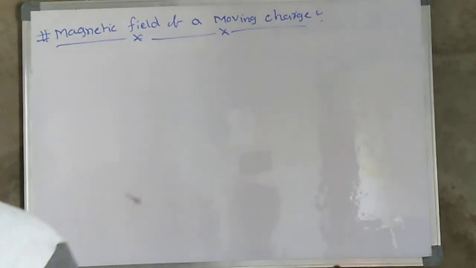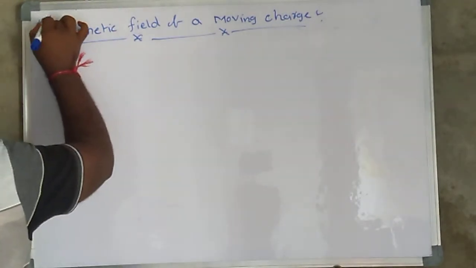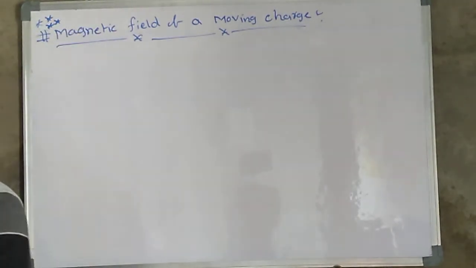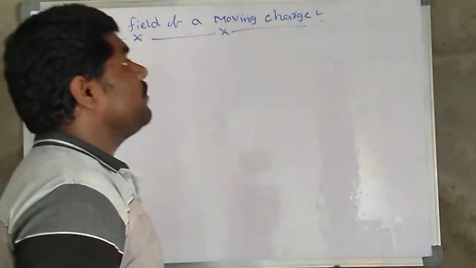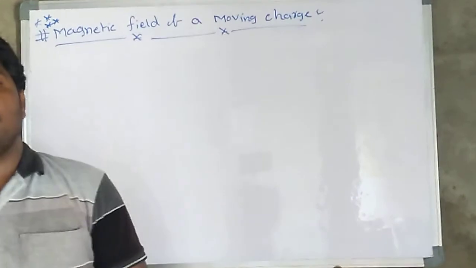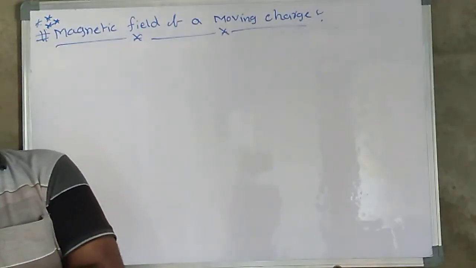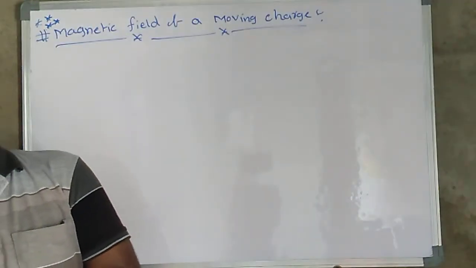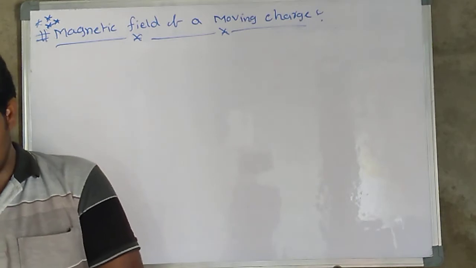Another important model, very important, you may give it 3 star or 4 star: the magnetic field of a moving charge. Whenever the charge is moving, the magnetic field depends on some factors.